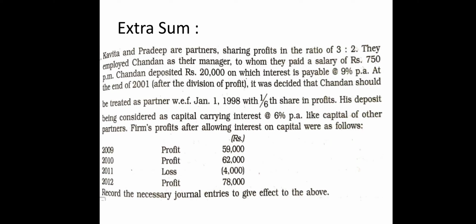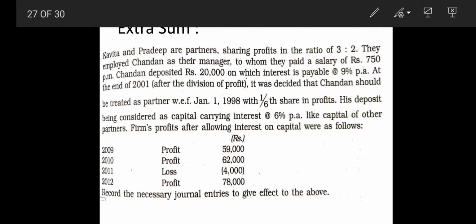Now they have decided that this Chandan should be our partner. Now when they have decided Chandan should be our partner, with effect from how many years? With effect from 4 years. So for the previous 4 years they will be considering him as a partner. Now the profit for the years is given, that is 2001 onwards up to 4. So 1998, 1999, 2000, 2001 and 2002.